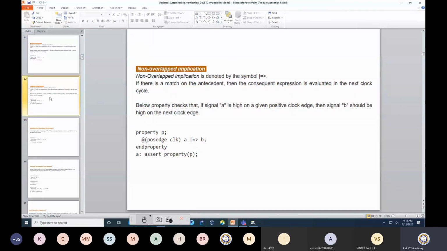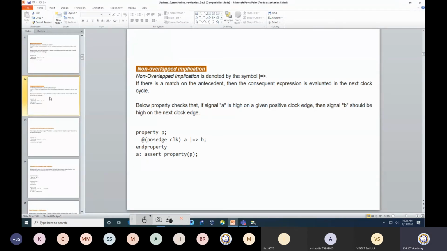Okay, non-overlap implication. We can define it like this. Here it is written that property P, at the positive edge of the clock, A non-overlap implication operator to B. That means A is asserted, and what I would like to verify is that B is asserted in the next clock edge. If you want to verify it at the present clock edge, then non-overlap implication cannot be applied. You need to use an overlap implication.